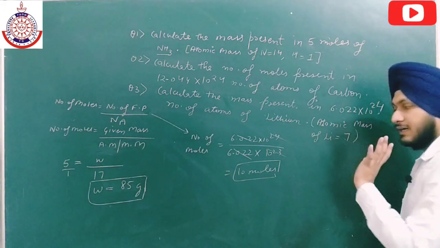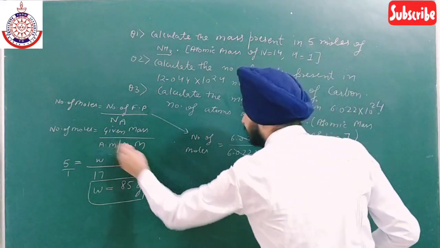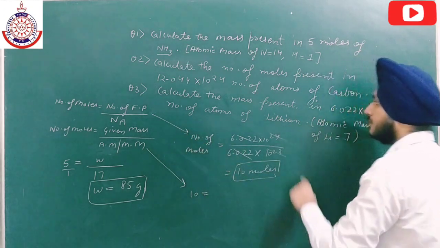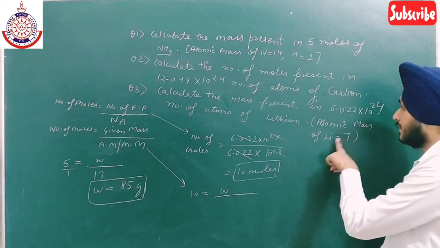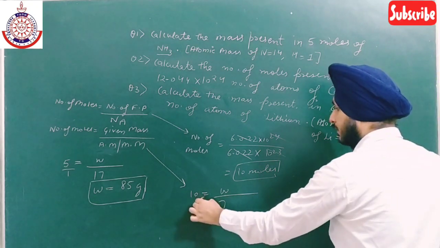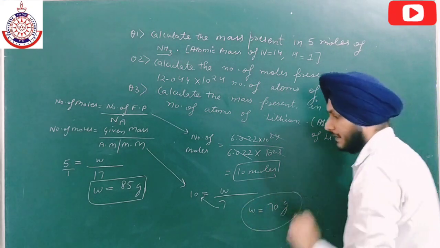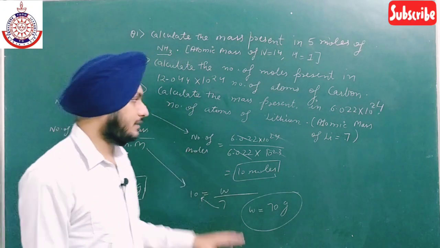Now we have already calculated the number of moles. Now we have to put this value in the second formula. Here is the second formula. So number of moles, 10, is equal to given mass. We have to calculate the given mass, I am taking it as W, divided by atomic mass, which is 7. So simply cross multiply and we will get W is equal to 70 gram, as simple as that. So this type of question may be asked in the exam.